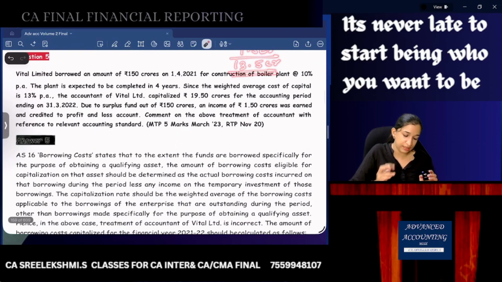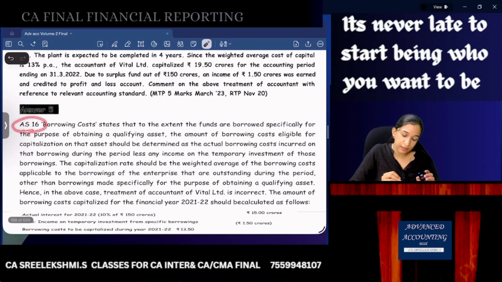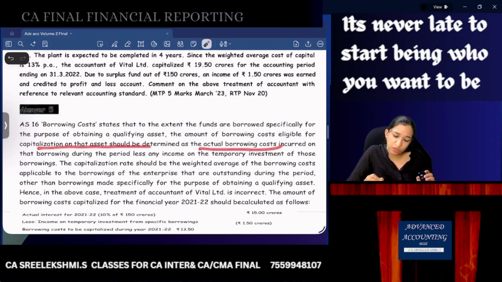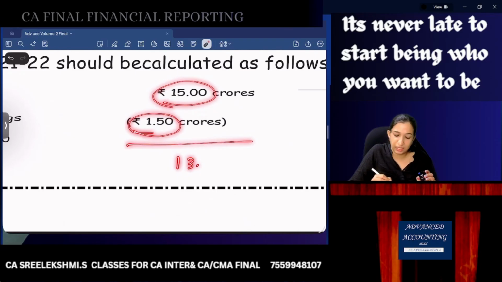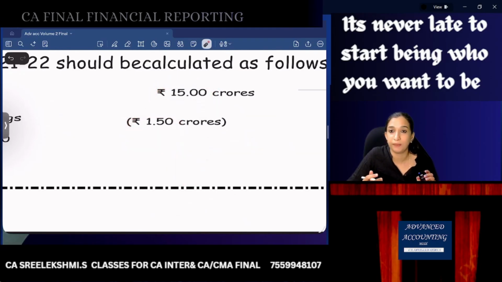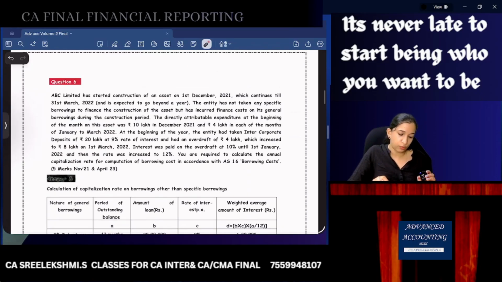So let's go through the answer. As per AS 16, on borrowing cost, to the extent funds are borrowed specifically for the purpose of obtaining a qualifying asset, the amount of borrowing cost eligible for capitalization is the actual borrowing cost incurred during the period less any temporary income received. So 15 crores minus 1.5 crores, 13.5 crores is to be capitalized. Are you okay?